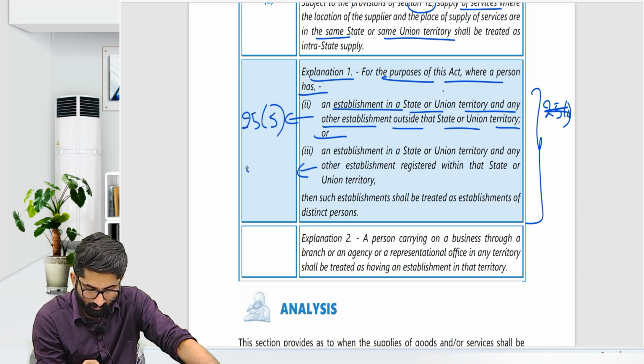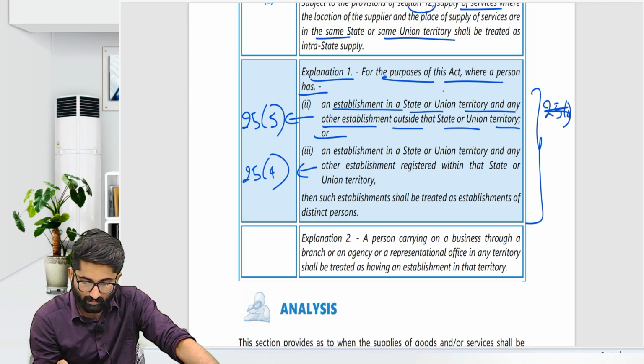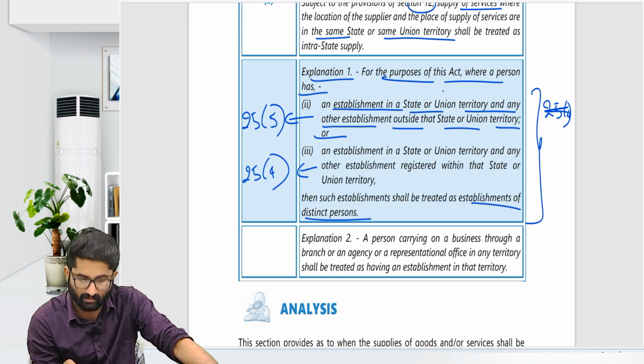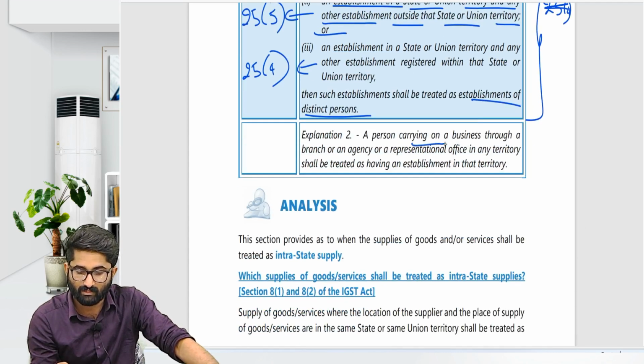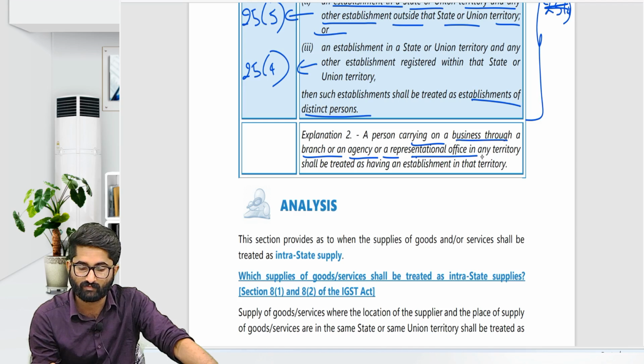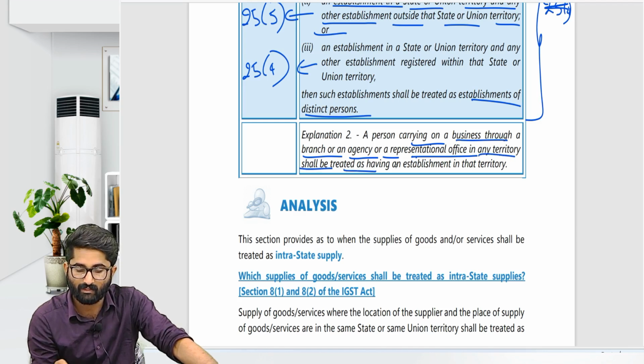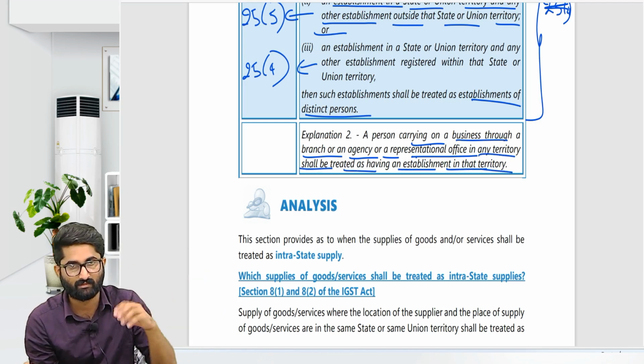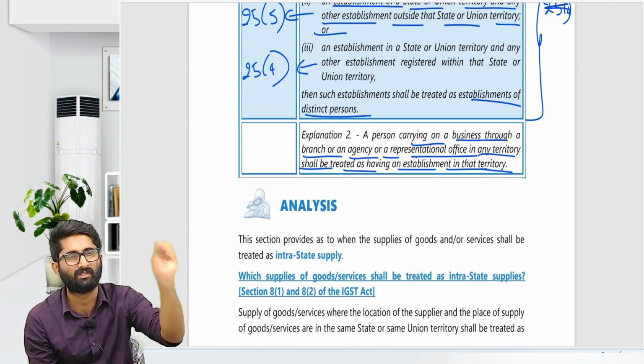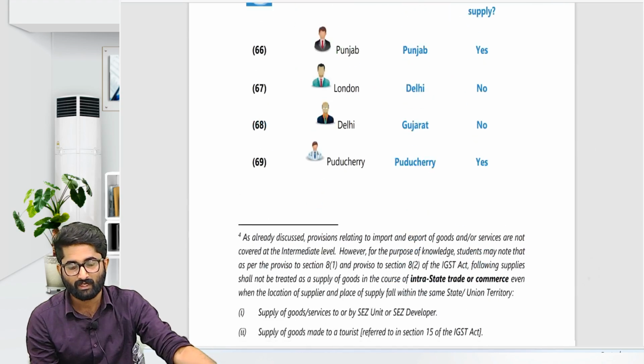They are telling that this is a distinct person, we know this. A person carrying on a business through a branch or agency or a representational office in any territory shall be treated as having an establishment in that territory. Just one branch or office, even if not registered, is also an establishment.